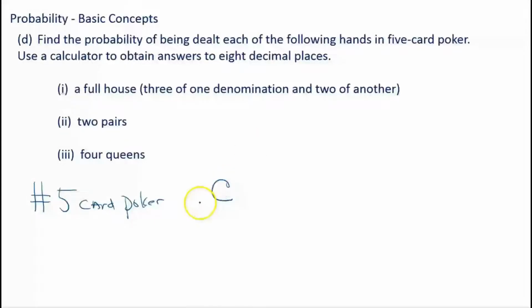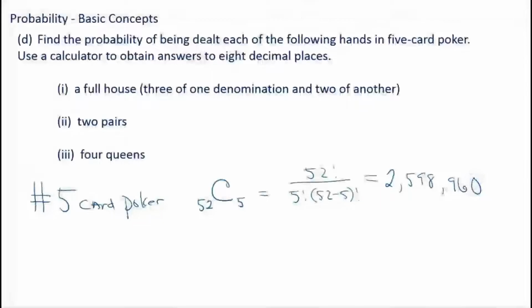So combination, we have 52 cards. We're choosing 5 of them. Now, to remind you quickly of the formula, that is 52 factorial divided by 5 factorial, also divided by 52 minus 5 factorial. And you can just type that in your calculator. It's a rather large number when you calculate it. It's 2,598,960. That's the total number of hands. So when we do this calculation, that's our denominator.